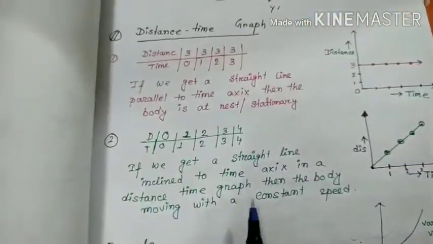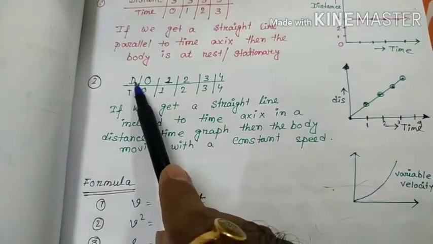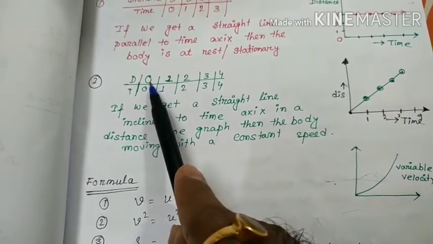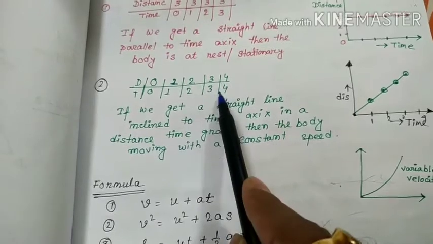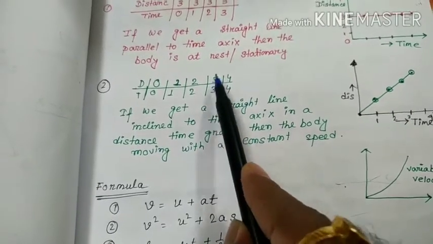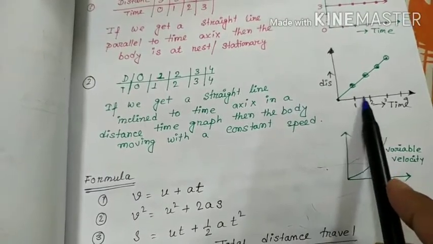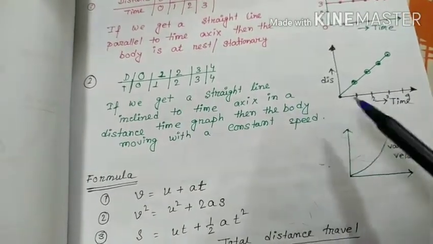Okay. Now, the next interesting thing. This is distance, this is time. For 0 time, distance 0; 1 second, travel 1; 2 seconds, travel 2; 3 seconds, travel 3; 4 seconds, travel 4. So if we plot 1,1; 2,2; 3,3; 4,4 with time axis and distance axis, we get a slope.